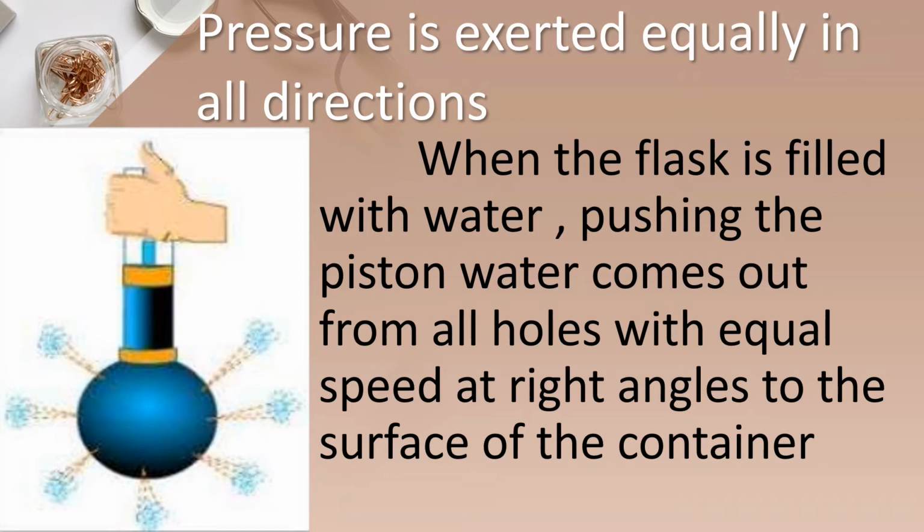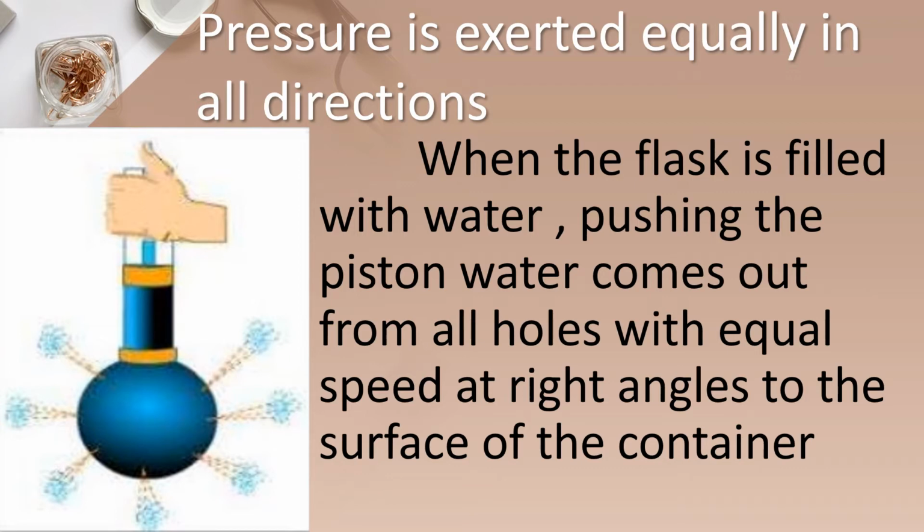If we just press the piston, the water will come out from all the holes. So the liquid comes out from all the holes with the same pressure. This means the pressure which we apply is transmitted equally in all directions. That is why the liquid comes out from the holes moving with the same pressure.